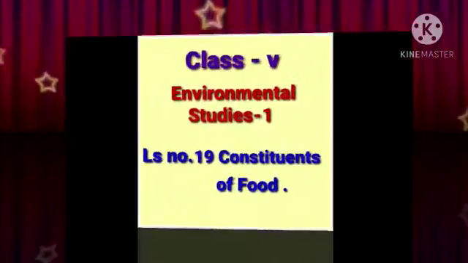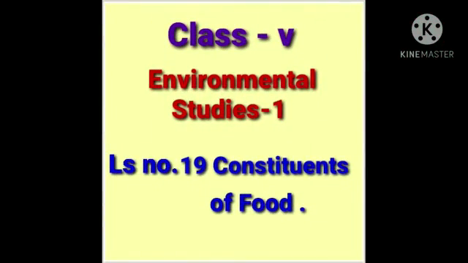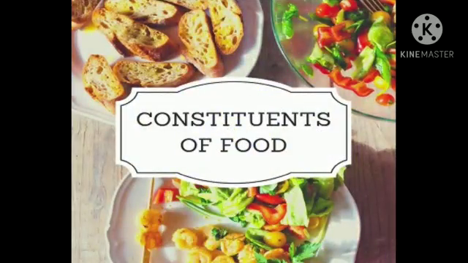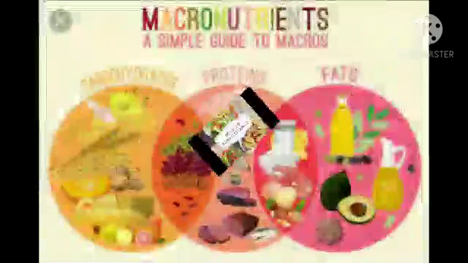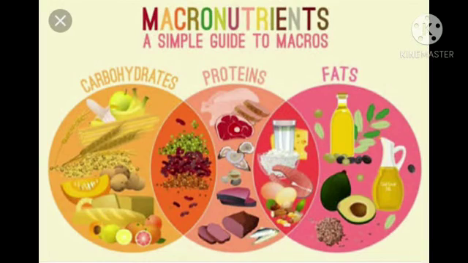Class 5 Environmental Studies Part 1, Lesson number 19: Constituents of the Food, Part 2. So students, as you all know, in the first part we have seen about carbohydrates, fats and proteins. These all come under the macronutrients. Now let's go forward to vitamins and minerals.